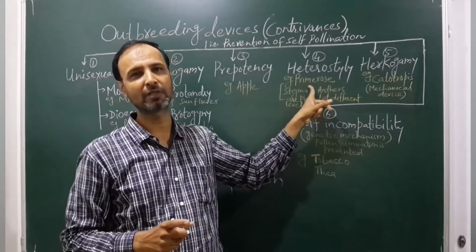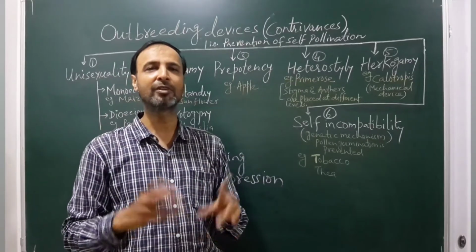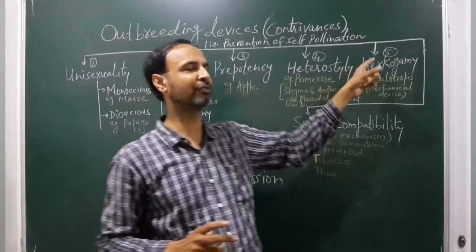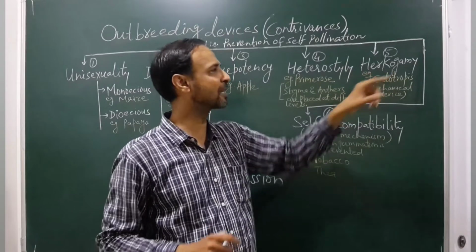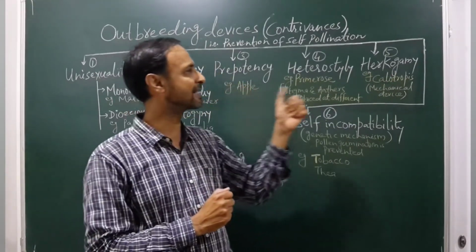Example is primrose. So see, this is again a mechanism. The plant itself, the flower cells are developing. This is a different mechanism. Now let's come to the fifth. The fifth mechanism of this outbreeding device is herkogamy.